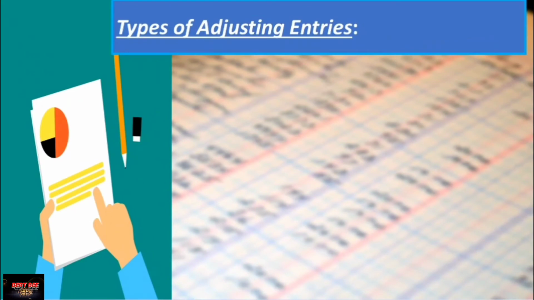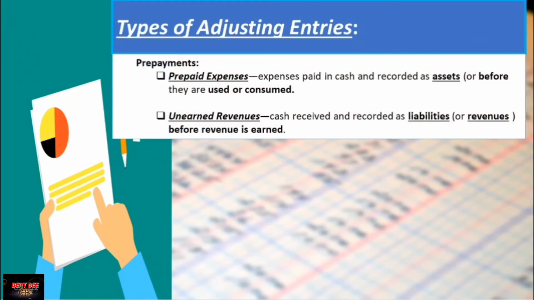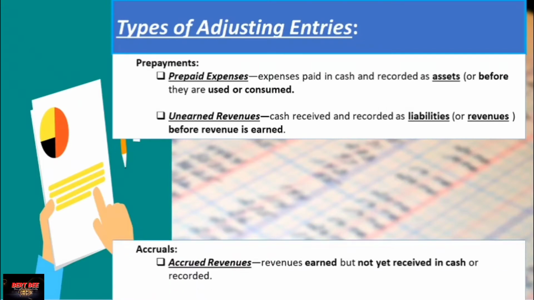Now, there are types of adjusting entries. We have the so-called prepayments or deferrals. Prepayments could be prepaid expenses, which are expenses paid in cash and recorded as assets. And we also have unearned revenues, which are cash received and recorded as liabilities.